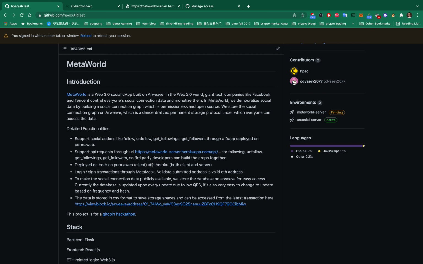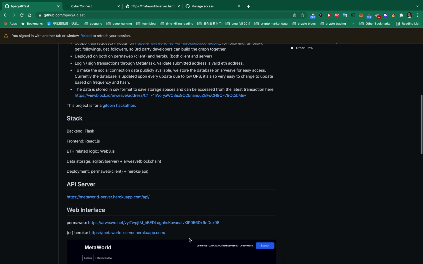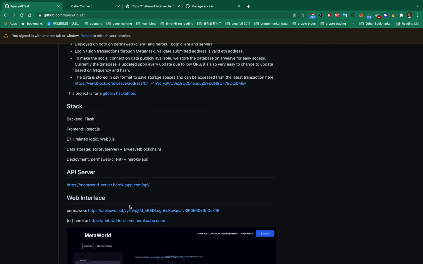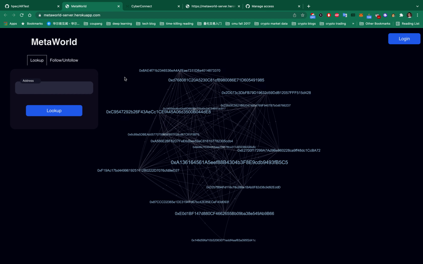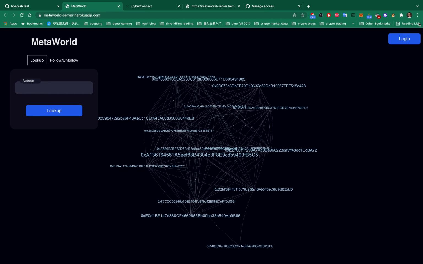Next, I'm going to demonstrate all those exciting features I've mentioned. First of all, we can access the web UI of our dApp through this link. To get started, first log in through MetaMask.